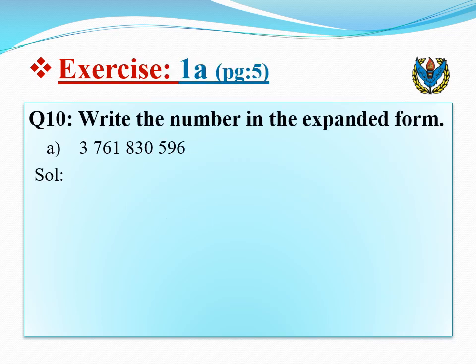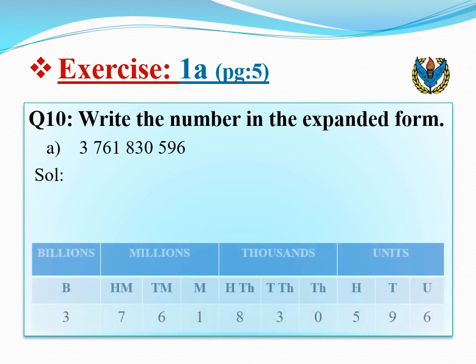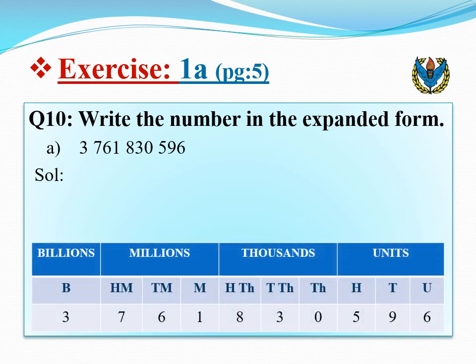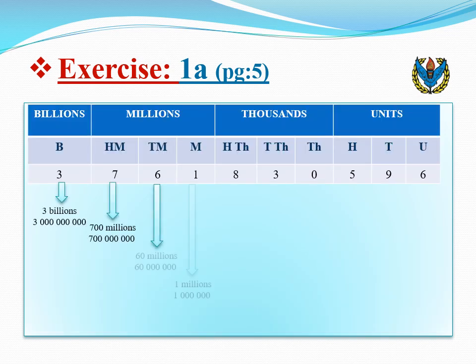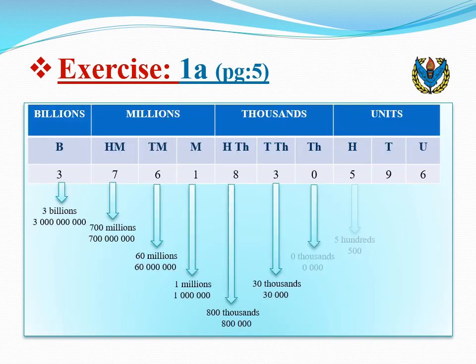Let's try it with a different bigger number. We will start by placing the digits in the place value chart. Let's use the chart to determine the value of each digit.